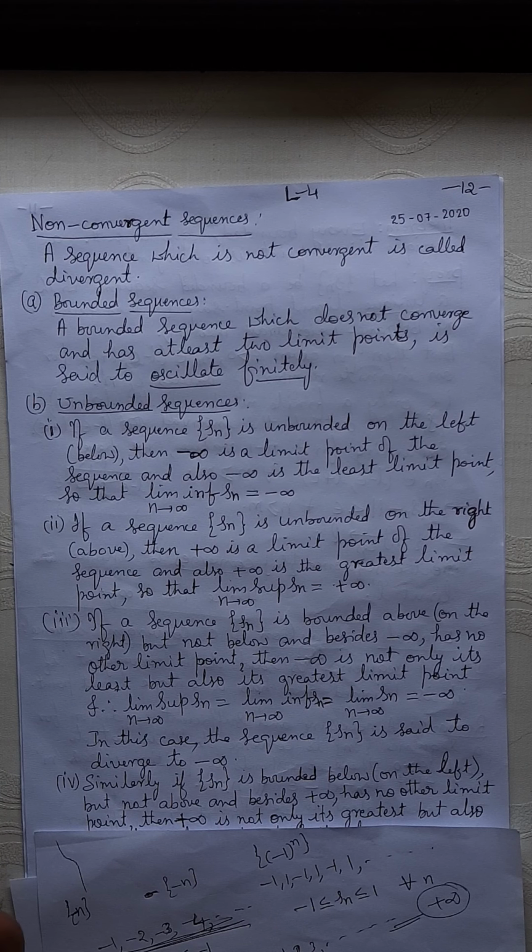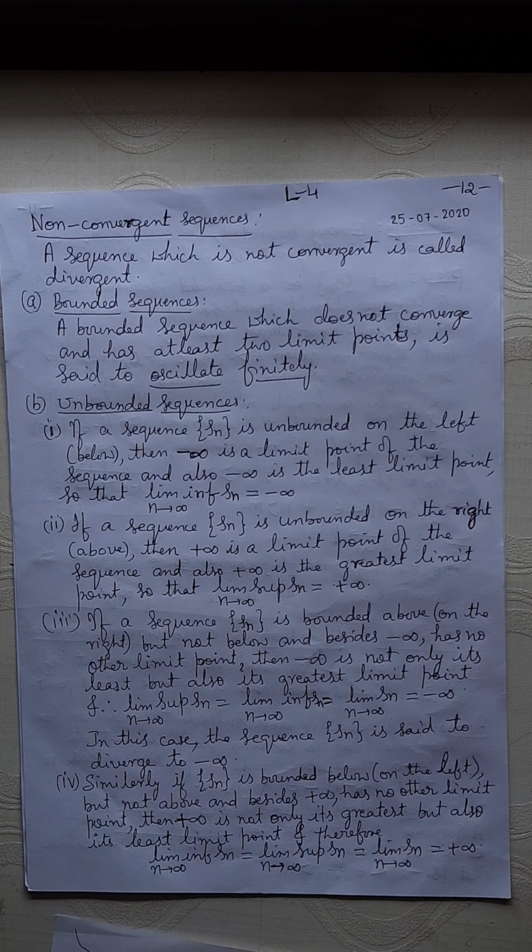When does a sequence diverge to minus infinity? If it is bounded above but not bounded below, and minus infinity is the only limit point. Other than minus infinity there is no other limit point. Then the limit superior and limit inferior coincide. Limit inferior equals limit superior, that equals the limit of the sequence, and that equals minus infinity. If so, we say that the sequence is divergent to minus infinity. The sequence is divergent to minus infinity under this case.